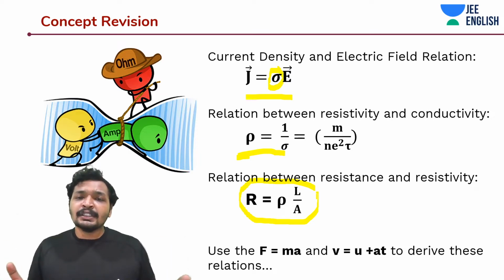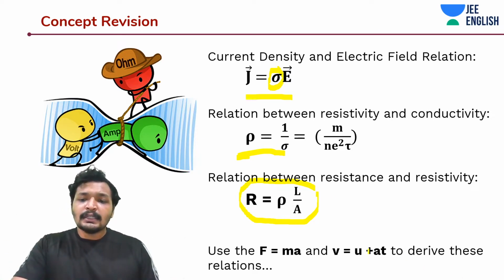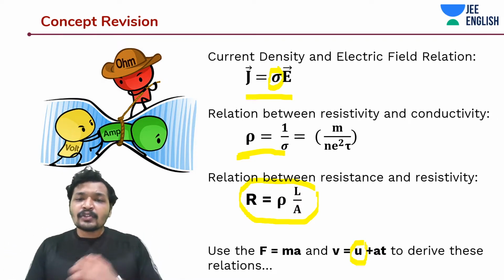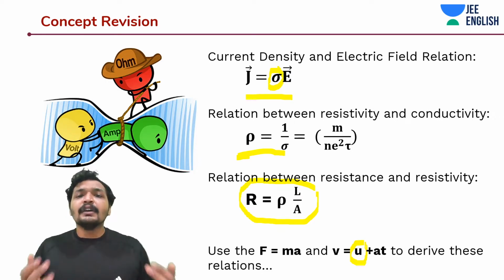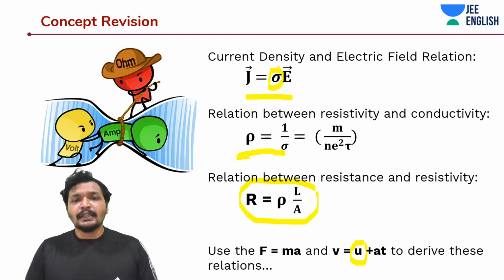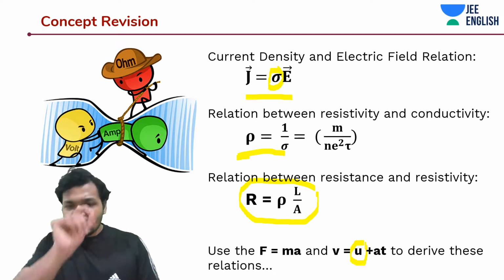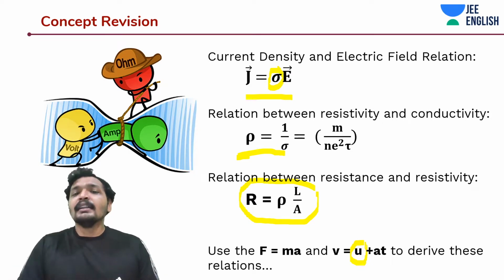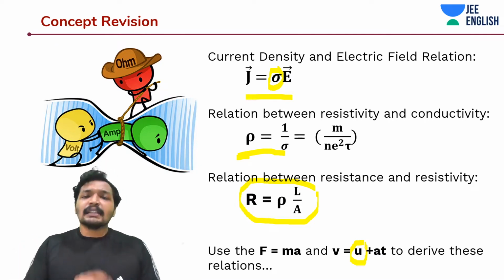And how do you derive this relationship? Initially this u, the overall initial velocity, or the total net momentum of the electrons inside the conductor, is 0, since they are cancelling out each other, and also they do not have enough energy to move in a specific direction. Hence we take that to be 0, and we get v equals u plus at, where t is nothing but relaxation time. So this electron is accelerating, then it suddenly gets hit somewhere, gets attracted somewhere, and then it is again released.